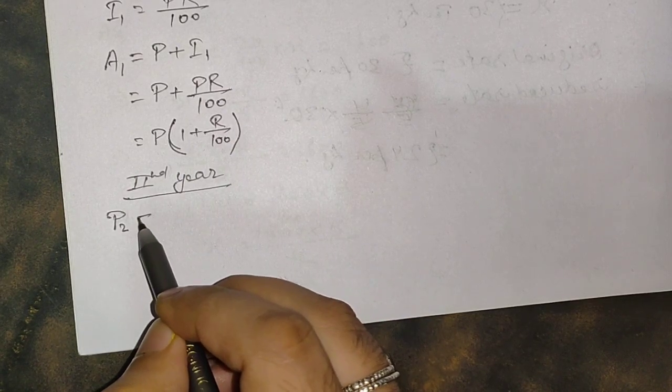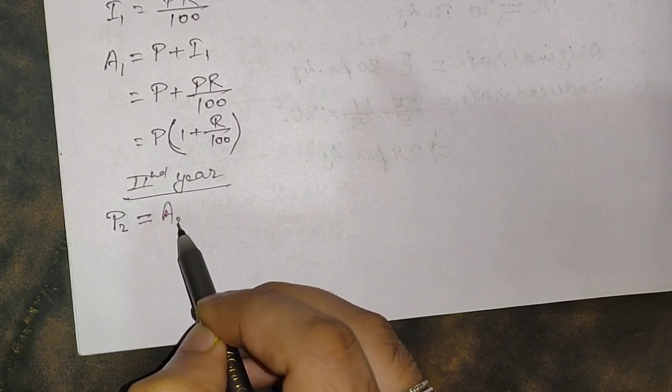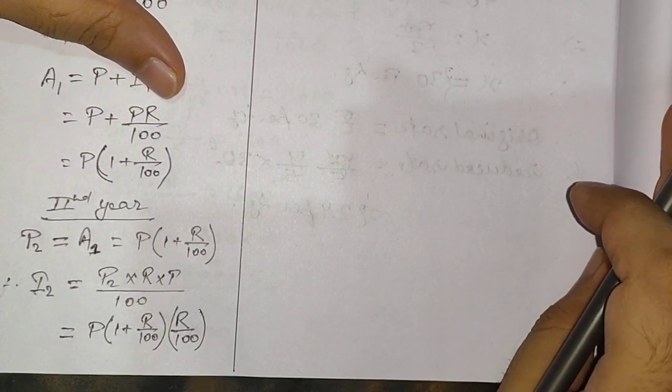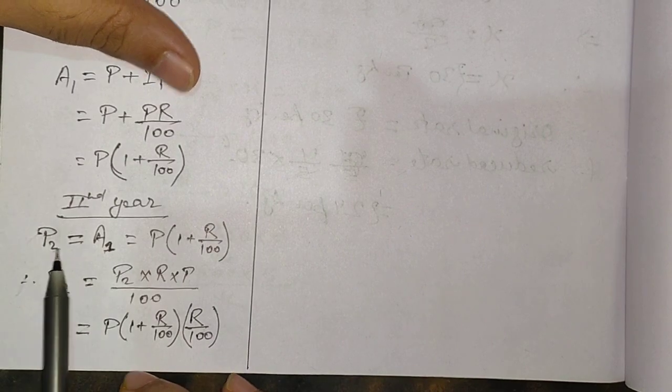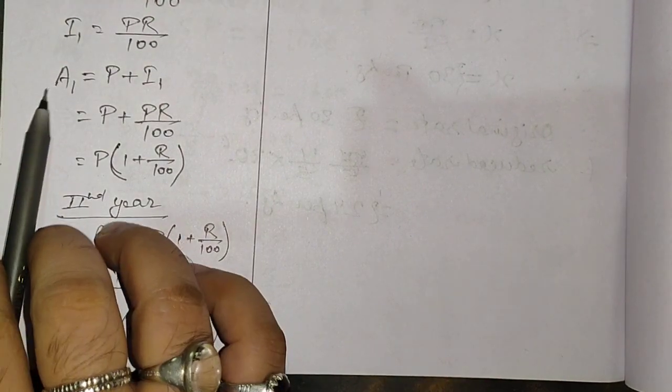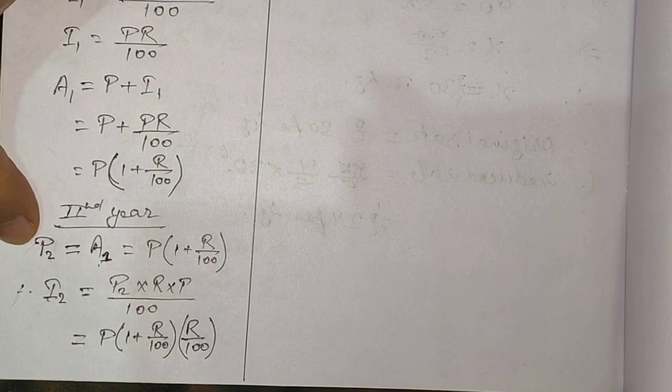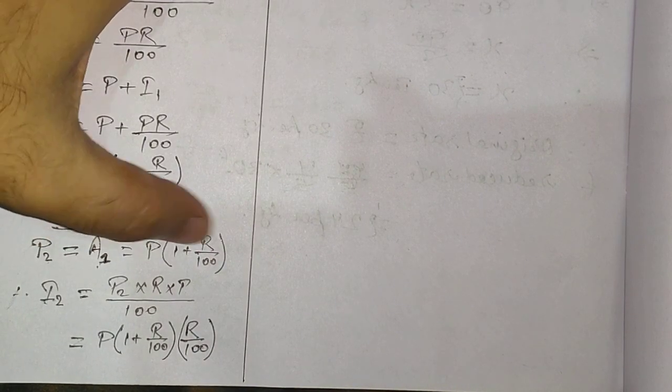Okay, so P2 is equal to A1. All of you please see this, that P2 is equal to A1. So this is the concept of compound interest. The amount for the first year is going to be the principal for the second year. So A1 is going to be equal to P2. So P2 equals A1, which is P1 (1 + R/100), as we had written.